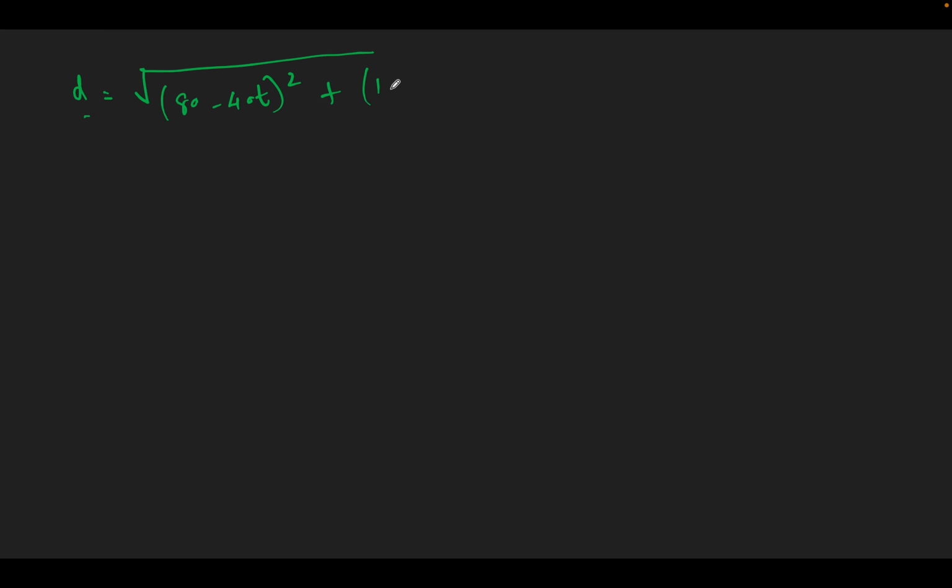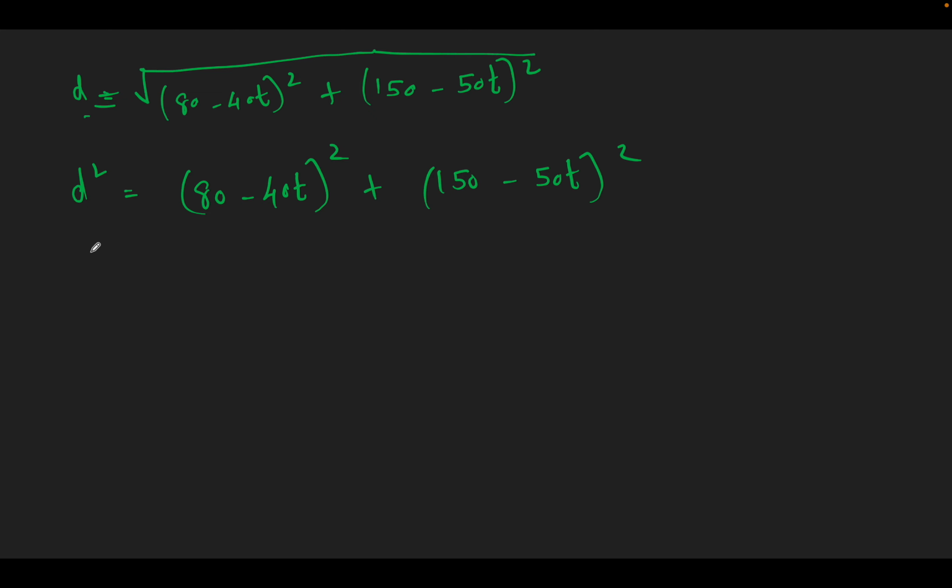Okay, 150 minus 50t the whole square, the whole root. This is the distance d, right? So let me put it as d square. Okay, d square is equal to 80 minus 40t the whole square plus 150 minus 50t the whole square.